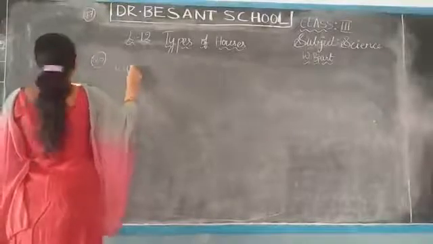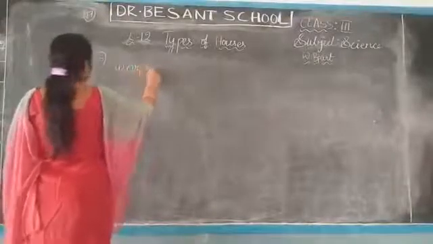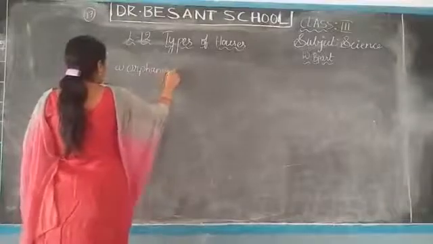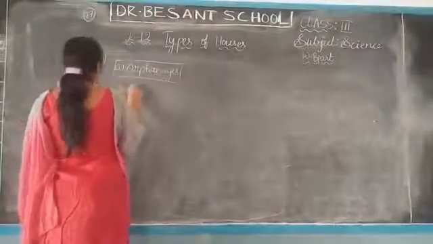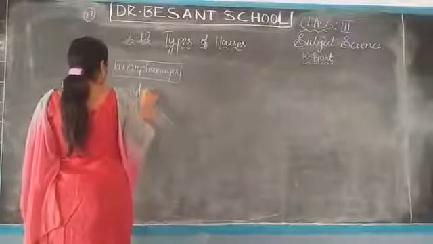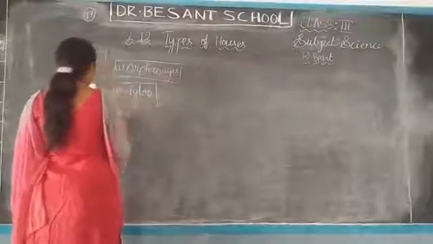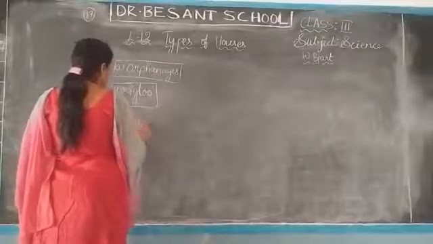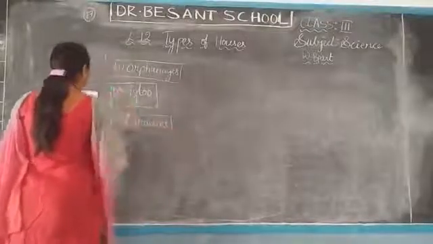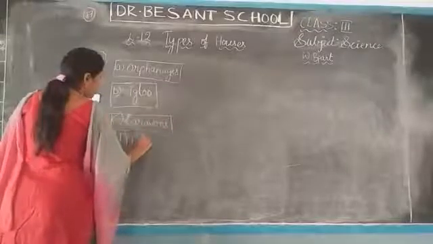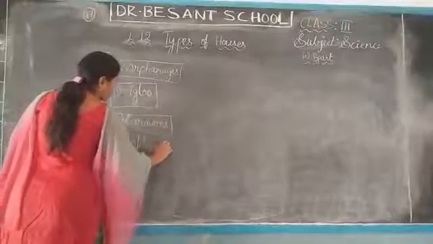Option A, orphanages. Option B, igloo. Option C, caravans. Option D, old age home.